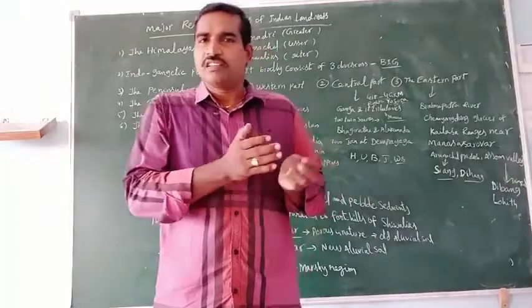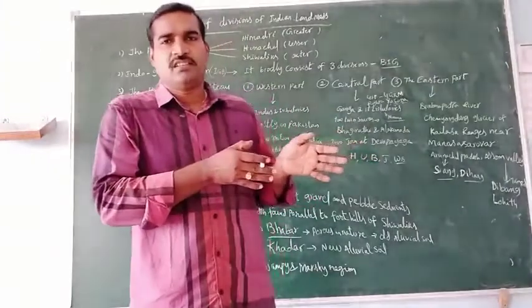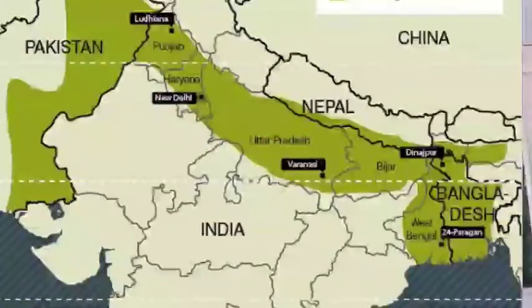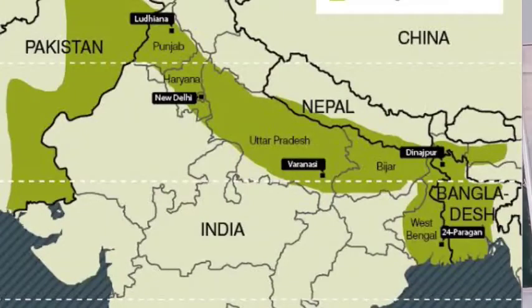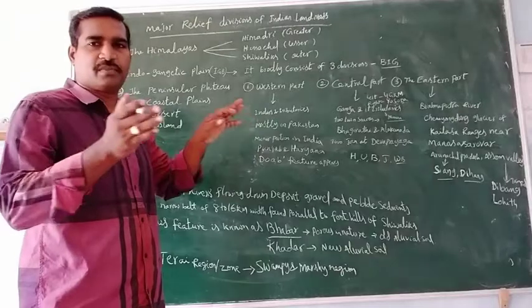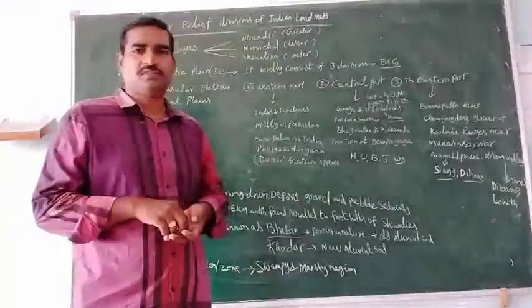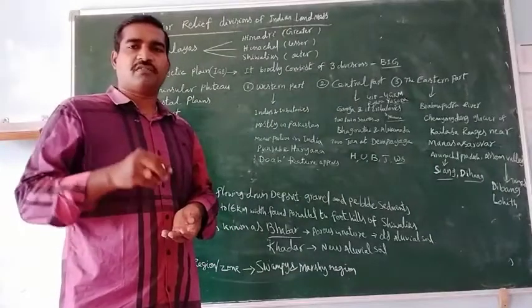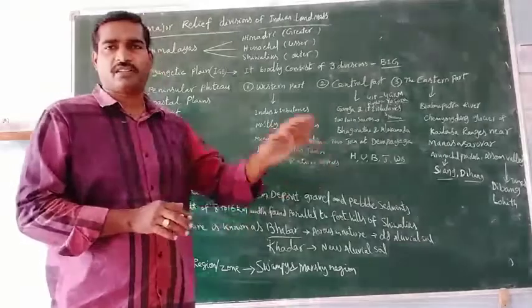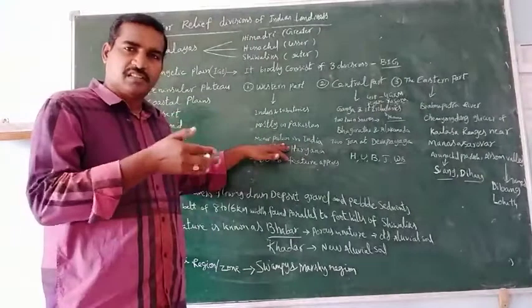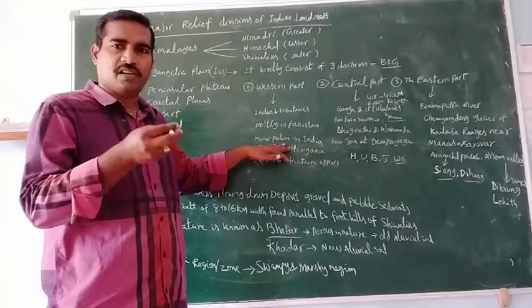Okay? The Indo-Gangetic Plain is divided into three parts. One is the western part, another is the central part, and next is the eastern part. The western part is mainly formed by the Indus and its tributaries. Most of the Indus River is located in Pakistan, and a minor part is in India, in Punjab and Haryana.